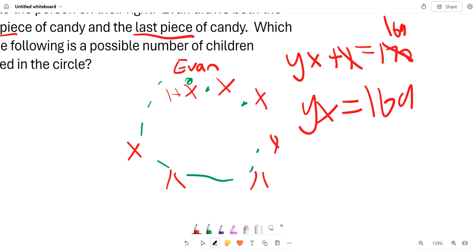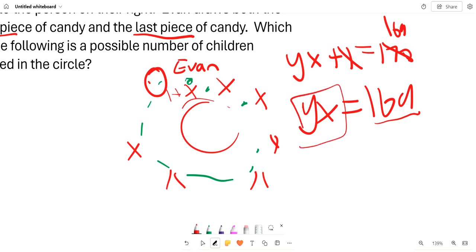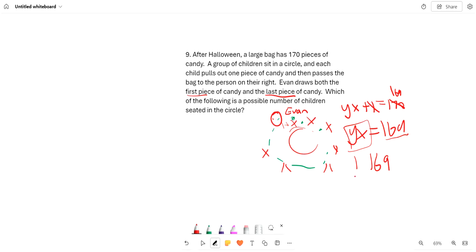So now we just went back one in the circle. So now we're just rewriting time, and this person just got candy, whoever that person is. And so now there are 169 candies in possession of all of these people, and we have to figure out what YX is. Well, we have 3 cases: Y is 1 and X is 169, Y is 13 and X is 13, and Y is 169 and X is 1.